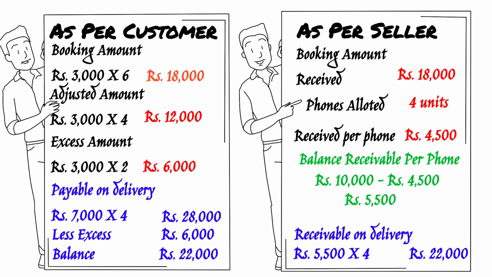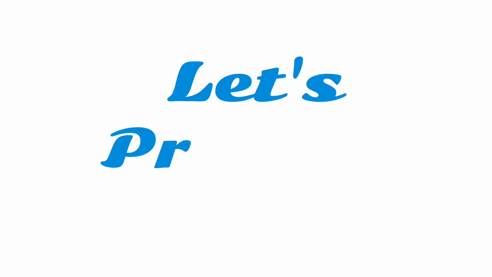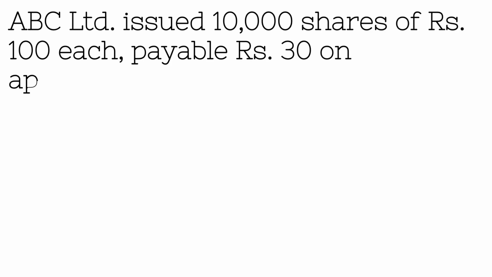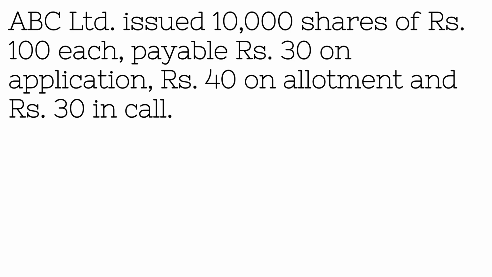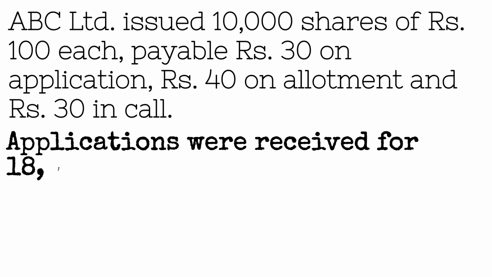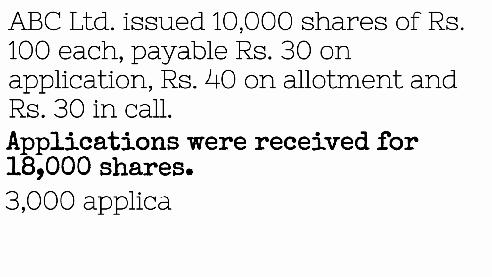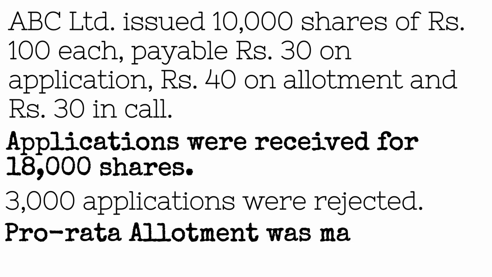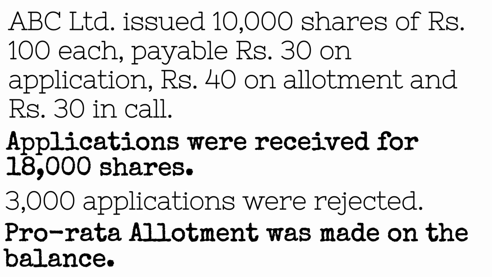Chalo, if this is clear, then we can take an example and practice this on our own. Let's say a company has issued 10,000 shares of rupees 100 each. 30 will be paid on application, 40 on allotment, and 30 in call. But they have received applications for 18,000 shares, so there's oversubscription of shares. They decided to refund the application money on 3,000 shares, but still they are left with 15,000 shares, where they can issue only 10,000 shares.